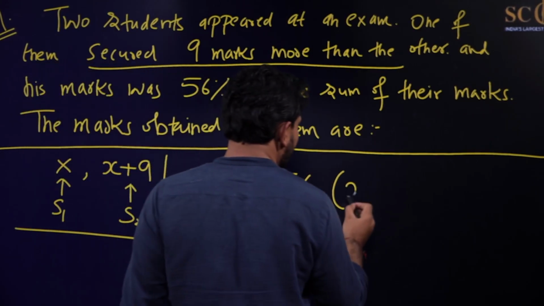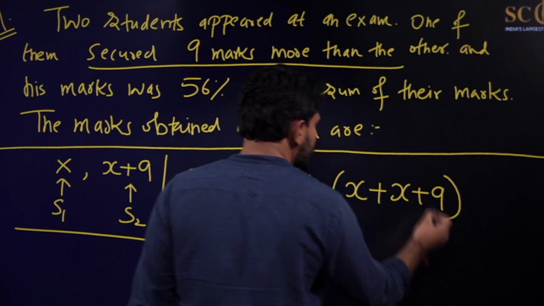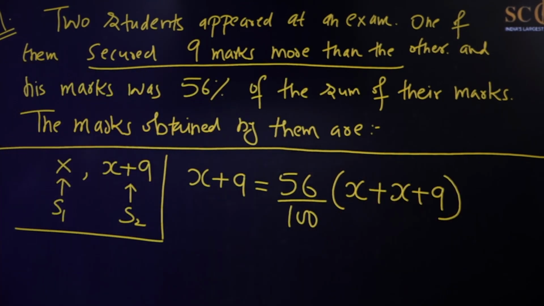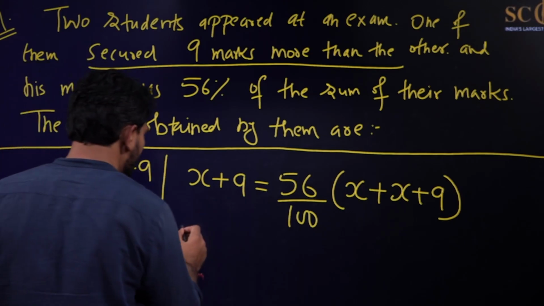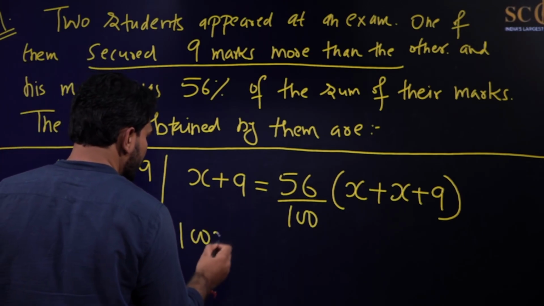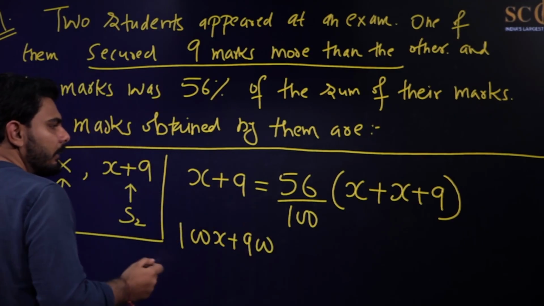Now you have to just solve it and you will get your answer. You will just do 100x plus 900, because I have just done cross multiplication.